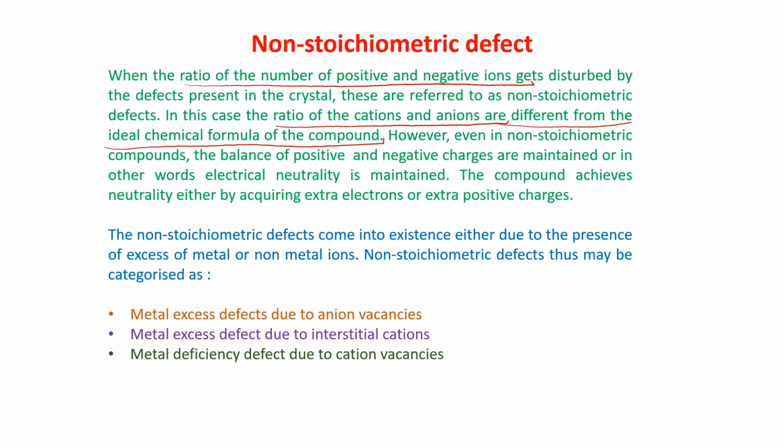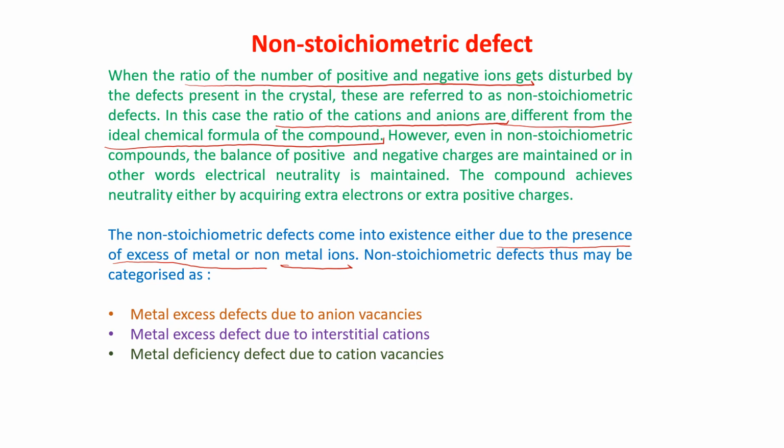If the ratio is not the same for the positive and the negative, either it has to take an extra electron or it has to take extra positive charge. How it is happening, that I will discuss. The non-stoichiometric defect comes into existence due to the presence of excess metal or non-metal ion.